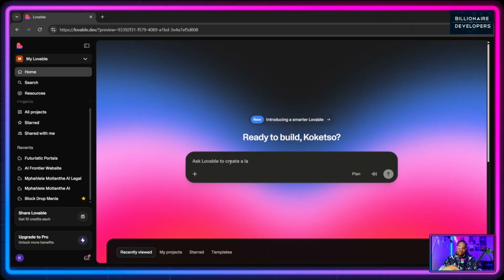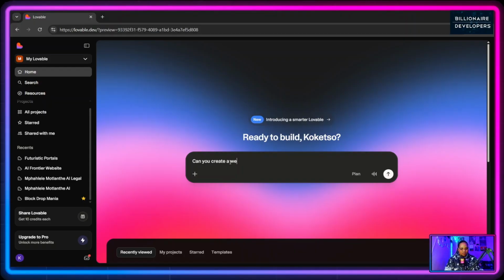We don't necessarily have to just give it anything like "create me a website." It doesn't know what to do. The more specific your prompt is, the better your outcome is. So I highly recommend going into as much detail as possible when giving it a prompt, so that it can understand and give you the desired outcome. So let's start by saying, can you